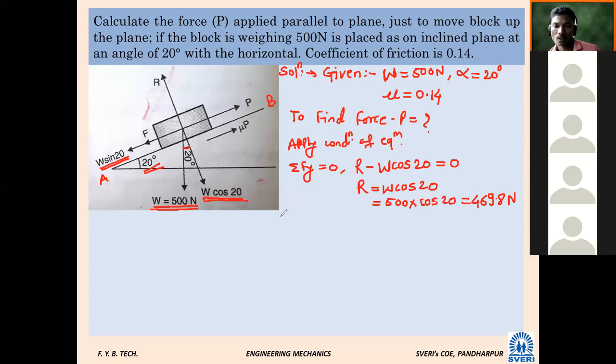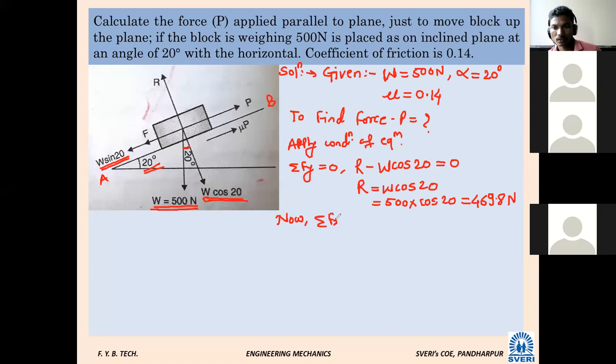Okay. Now, if I apply summation Fx is equal to 0, how are you going to resolve the forces? Summation Fx means now along the plane AB. P minus W sin 20. Very good. P minus W sin 20. What about F?